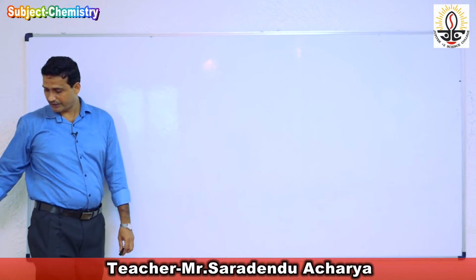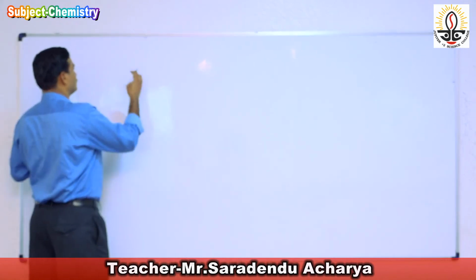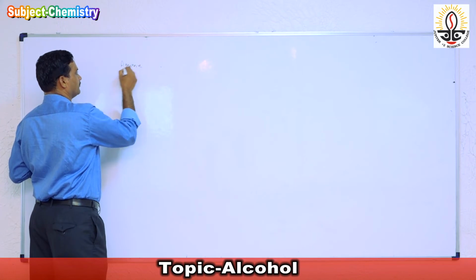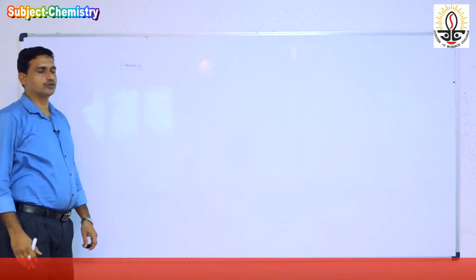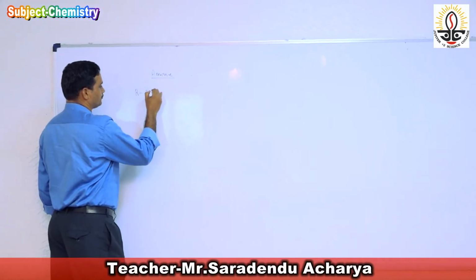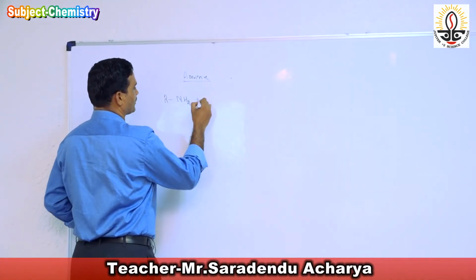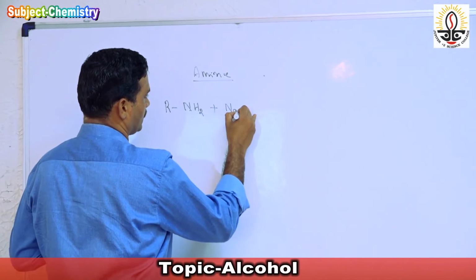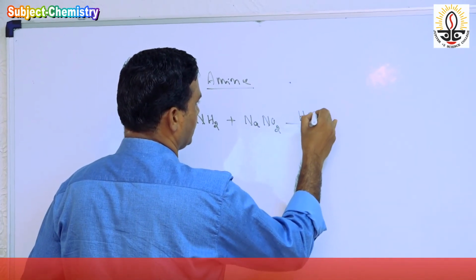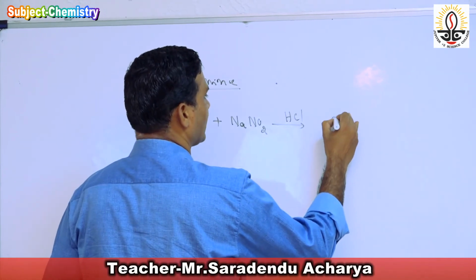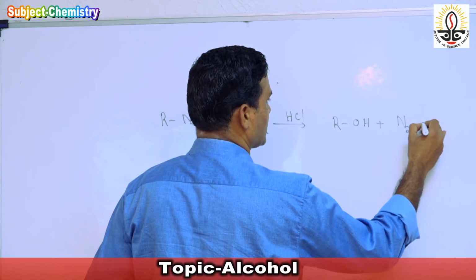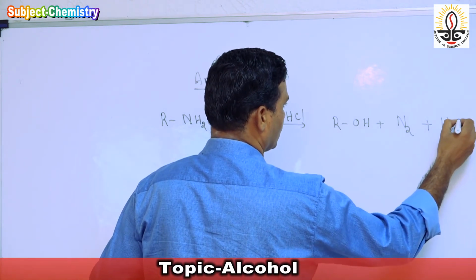That is the most important reaction, that is from amine, A-M-I-N-E, amine. So when an amine, RNH2, reacts with NaNO2 in the presence of HCl, we get an alcohol, a colorless nitrogen gas, and water.